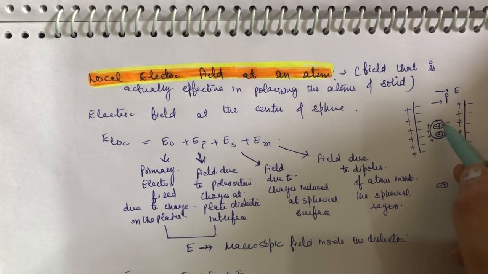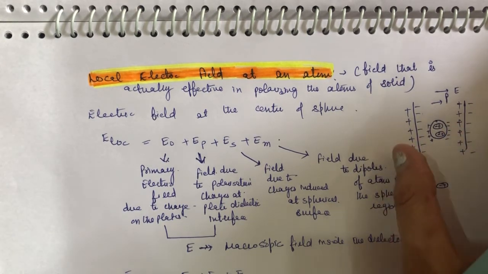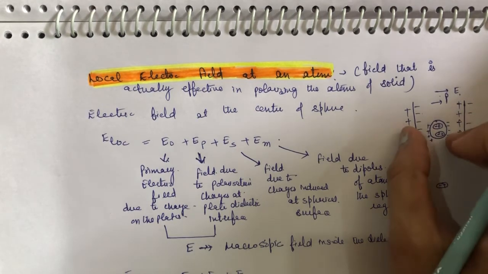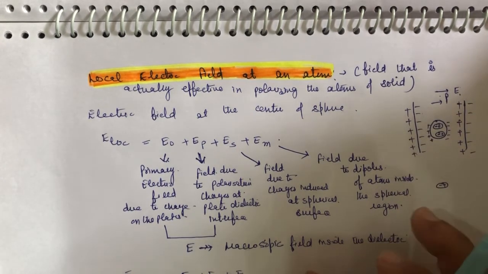On a macroscopic scale, we can say this. By placing a dielectric in an electric field, this material gets polarized. All of you know how it gets polarized.